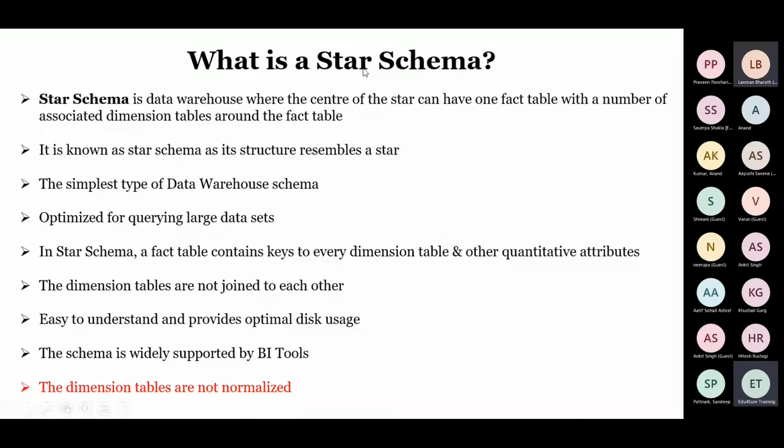This is the very basic star schema, which is always preferred in Power BI because the Power BI engine always supports star schema. Or we can say that the Power BI engine works at its best when we follow a star schema in data warehousing. It is optimized for querying large data sets. Why optimized? We are not wasting any memory, and whenever we query anything from Power BI, it is going to answer very quickly because we are not putting that much load on the Power BI engine, right? In a star schema, a fact table contains a key to every dimension table. Is it understandable?